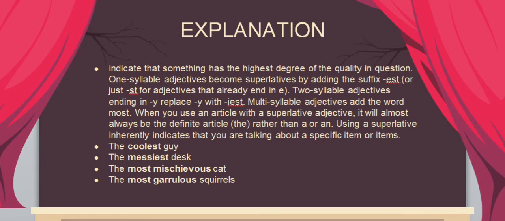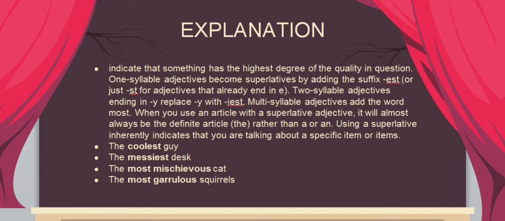We move to the superlative adjective explanation. Sorry if there's no picture, so I will explain. The superlative indicates that something has the highest degree of the quality in question. One syllable adjectives become superlative by adding the suffix est, or just st for an adjective that already ends with e.